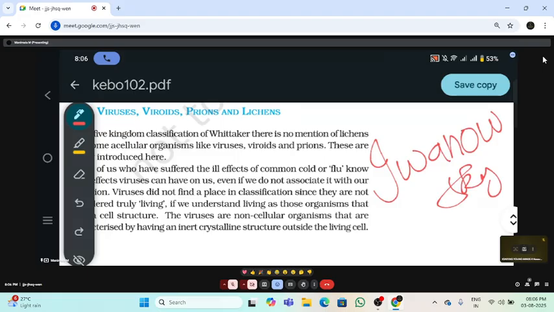And who called the virus contagium vivum fluidum? Who is the scientist who called the virus contagium vivum fluidum? Anybody? Bhumika?